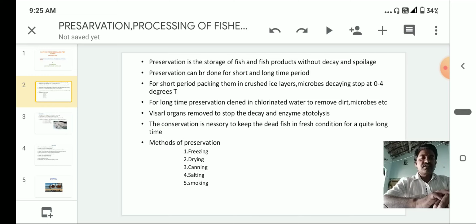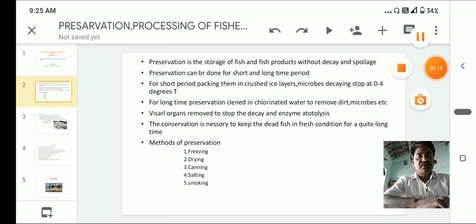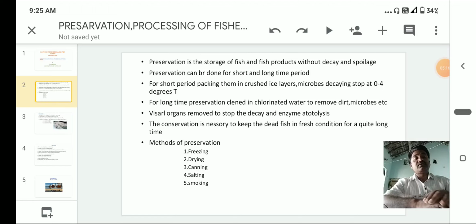Conservation is necessary to keep the dead fish in fresh condition for quite a long time. The fish is dead, but we have to keep it in fresh condition. What is the fresh condition? It is to stop the decay of the proteins, lipids and minerals, especially proteins. So this is the importance of preservation of fishes.